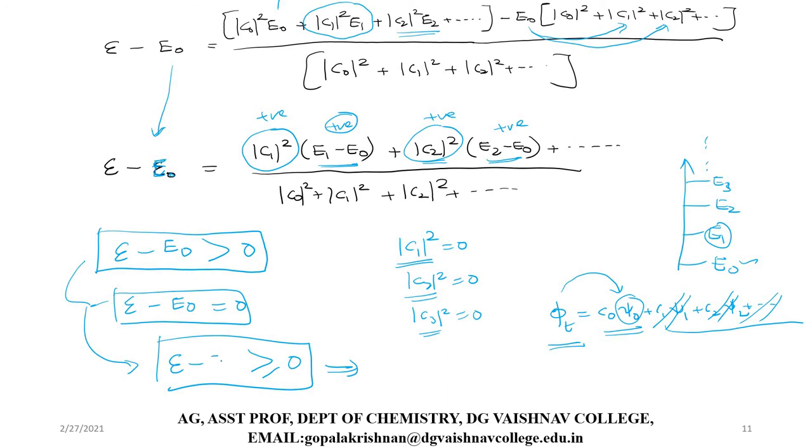So E minus E0. What is this subscript E? Subscript E is the energy calculated from the variation method. What is E0? E0 is the actual ground state energy of the system. So E minus E0 should be greater than or equal to 0, or we can write E is greater than or equal to E0. So what does this indicate? It indicates that the expectation energy that we have calculated using the variation method for a given trial wave function will, for most of the time, be greater than E0.